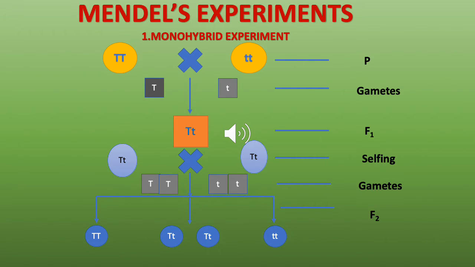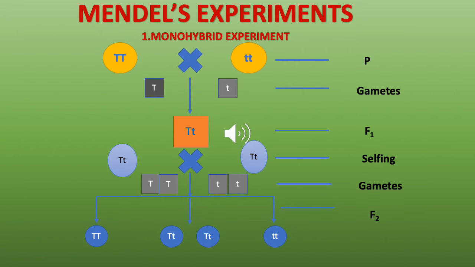Mendel's experiment. The first one is the monohybrid experiment. Mono means singular, hybrid means a combination of two things. So the word mono here represents the difference in a single pair of contrasting character. And hybrid is because the two pea plants were cross pollinated and the resulting offspring was the hybrid offspring.